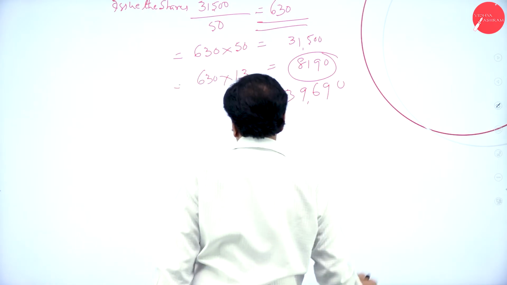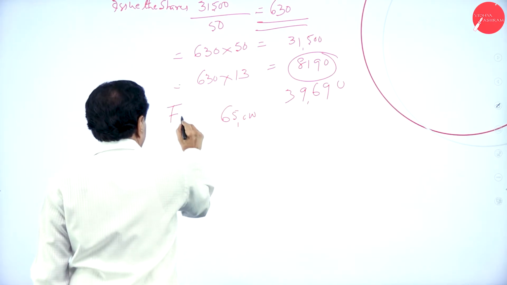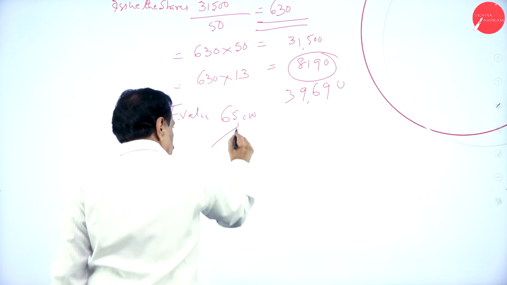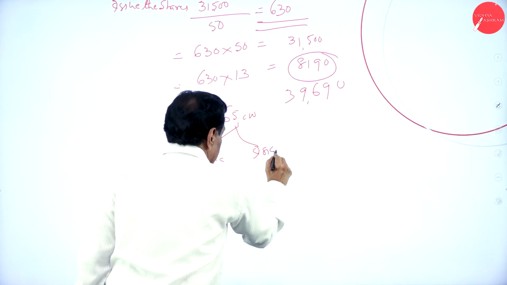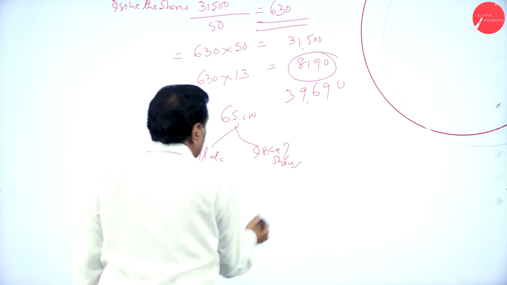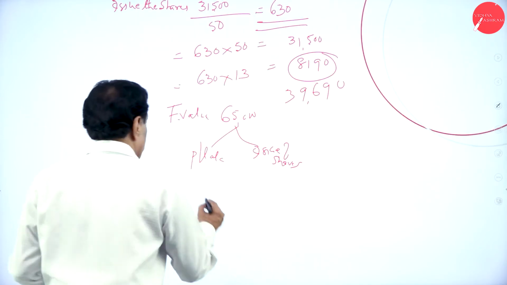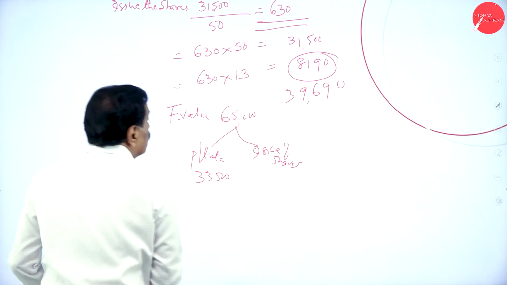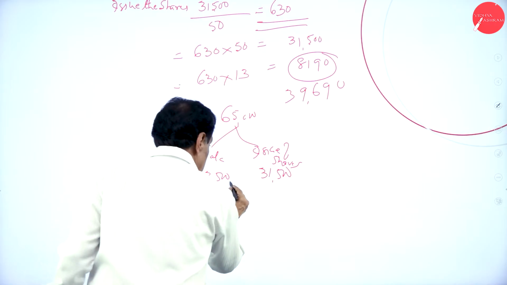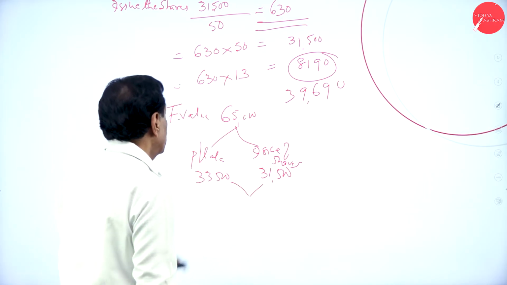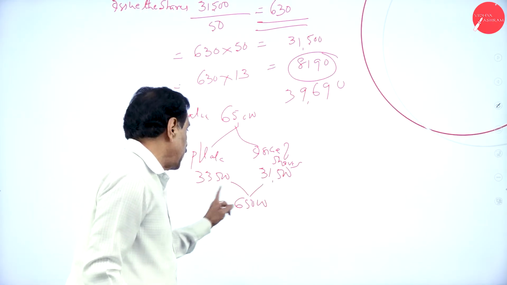Face value to face value, you need 65,000 to be paid: 33,500 from profit and loss plus 31,500 from the issue of shares.